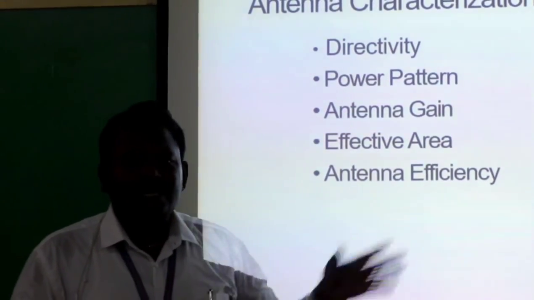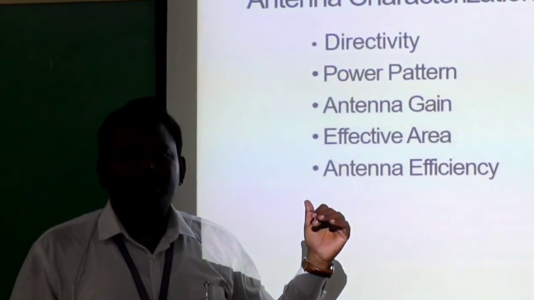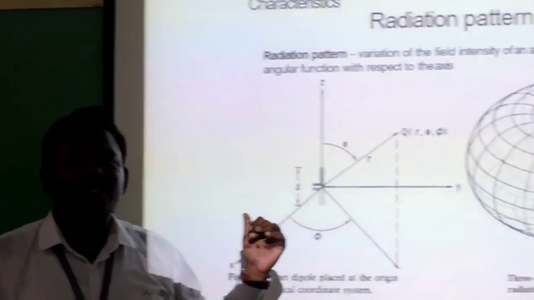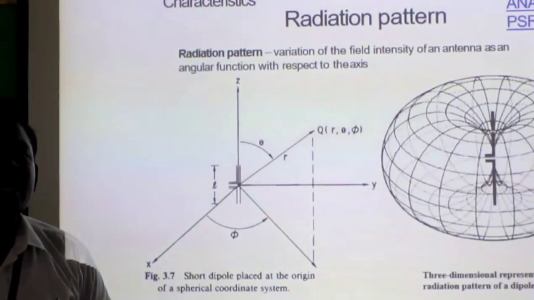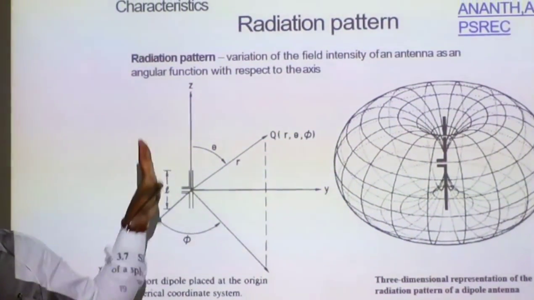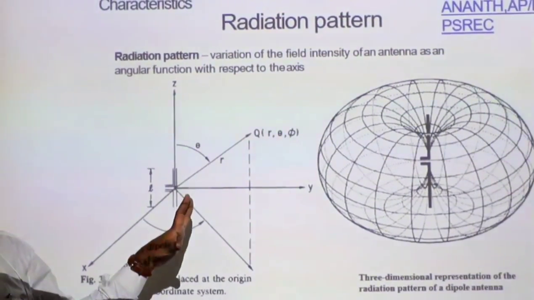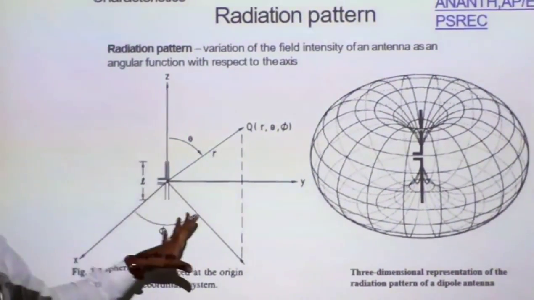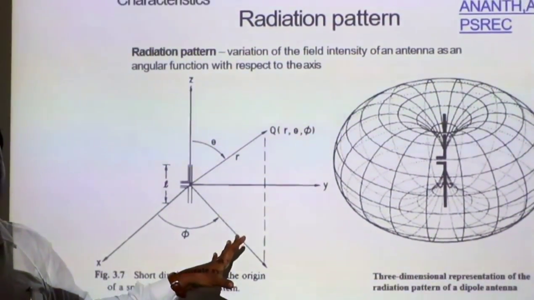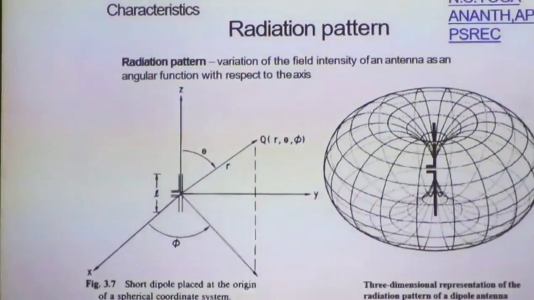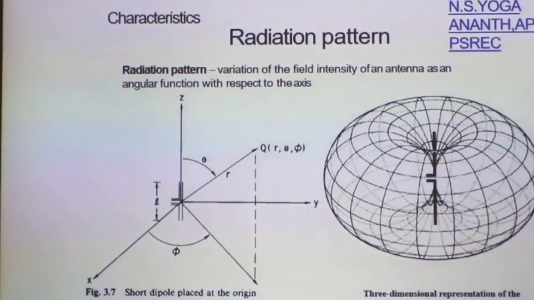Generally the radiation pattern is a mathematical function or graphical representation of the radiation properties of the antenna as a function of space coordinates. And the directivity has a formula we can use to calculate it. So these are the parameters to analyze the performance of the antenna.